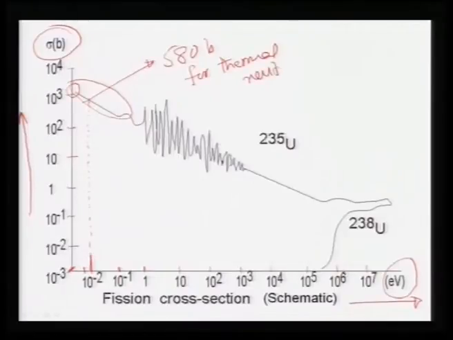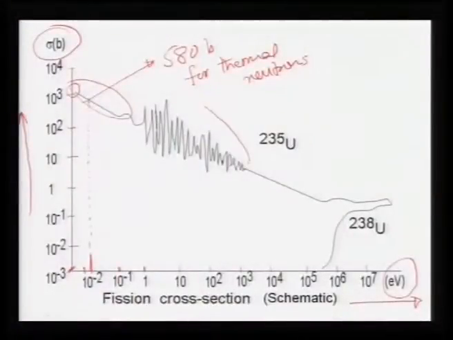Thermal neutrons means the kinetic energy of the neutron is about 0.025 electron volt, corresponding to thermal motion at room temperature. So, the cross section is something of the order of 600 barn or so, and then it decreases. Now, from 1 eV to 100 eV, this range, this will be around 1 electron volt, and this is 100 eV here, so a little more, say 1 keV.